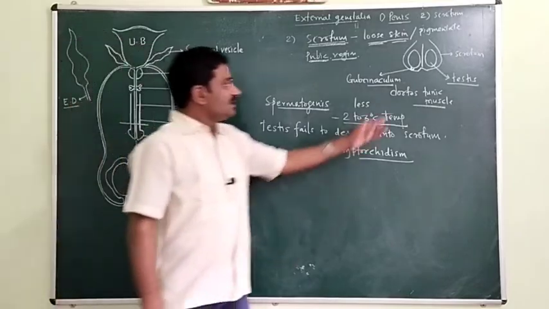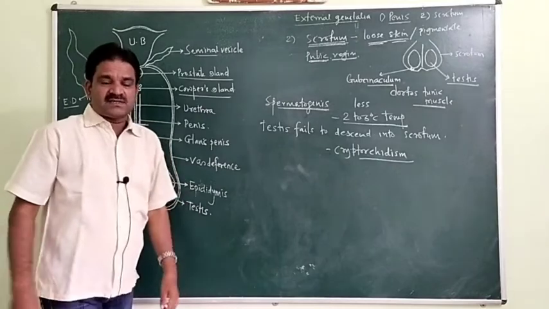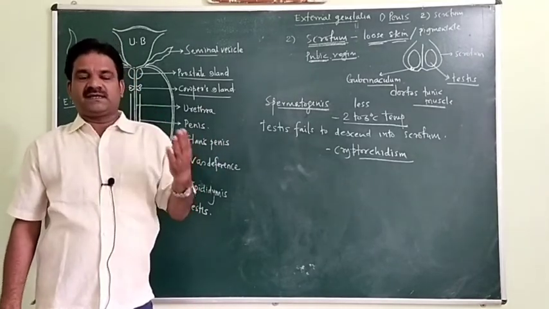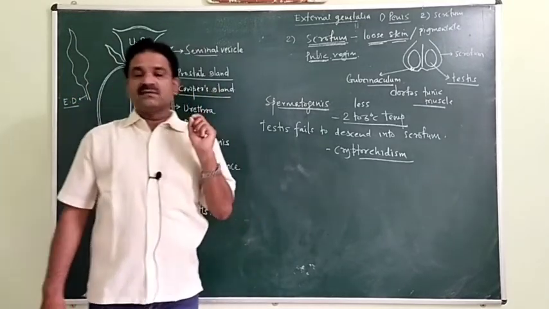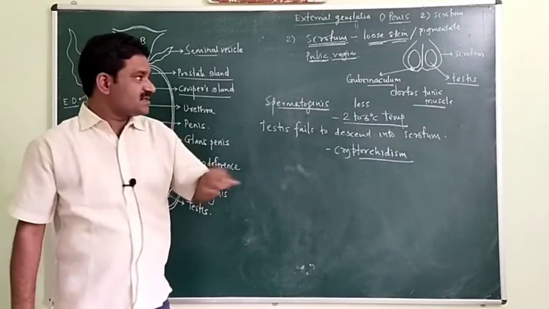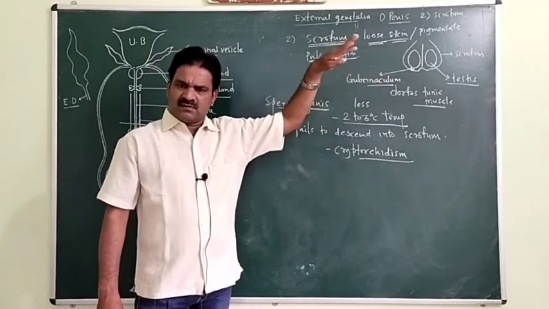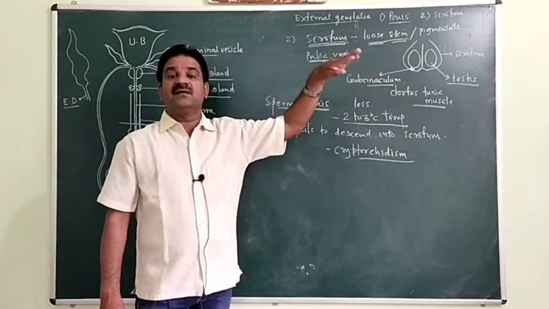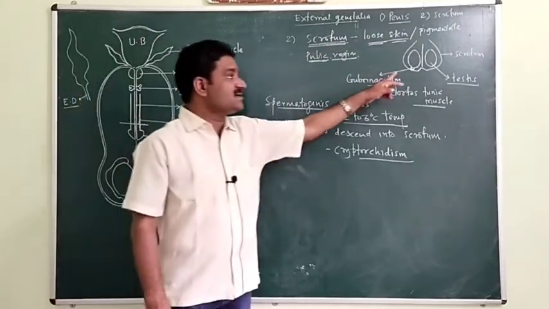Okay, now these two testes are located in the scrotum because for the formation of sperm it requires 2 to 3 degrees centigrade less temperature than the body temperature, and that temperature is maintained inside the scrotum.